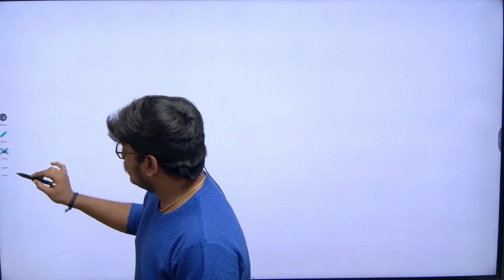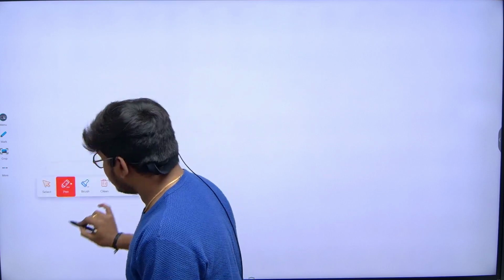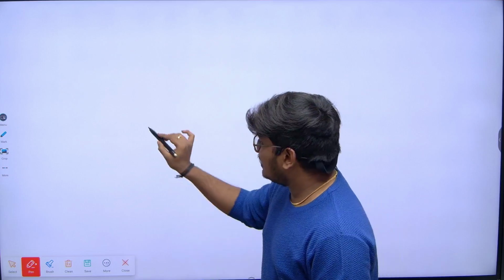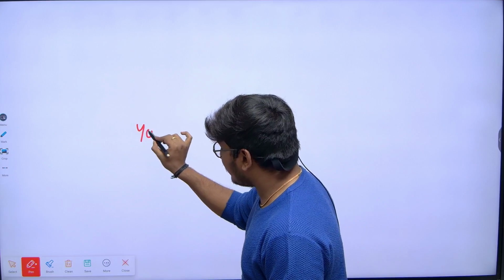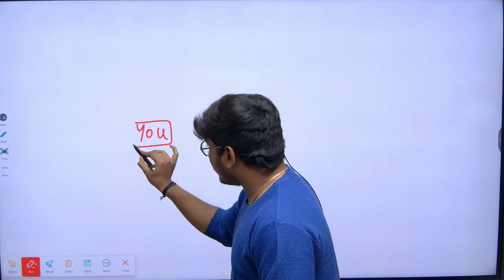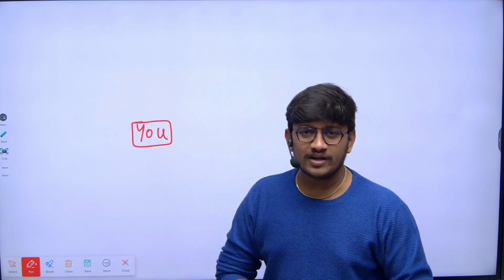Let's discuss what all the relations are in a complete joint family. I'm just going to use only these five symbols that we discussed in the previous slide. Let's take the reference as you. If you are a male, you write it in the box. If you are a female, you write it in the circle.